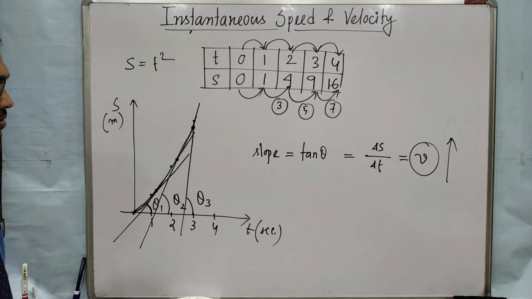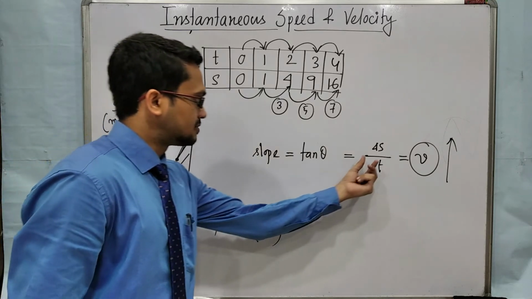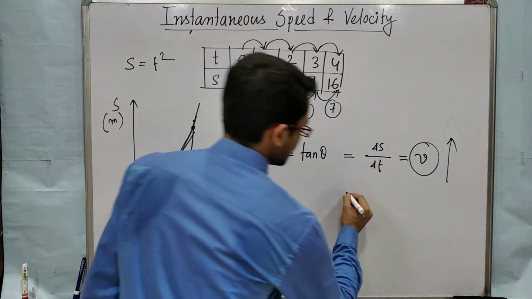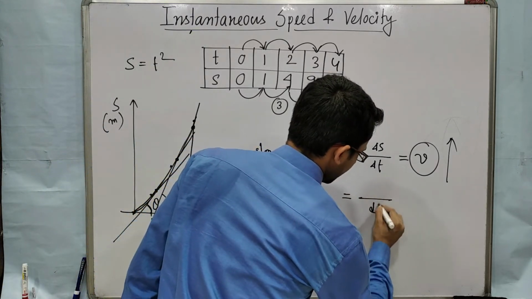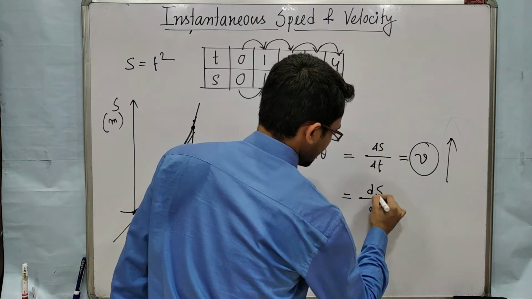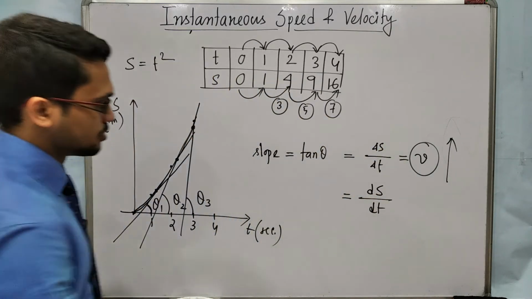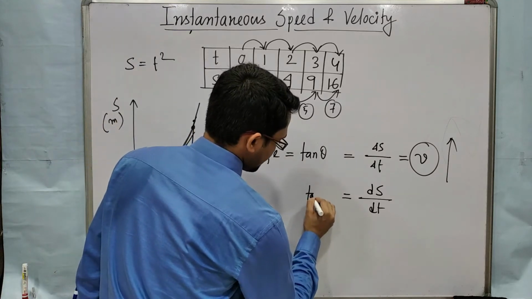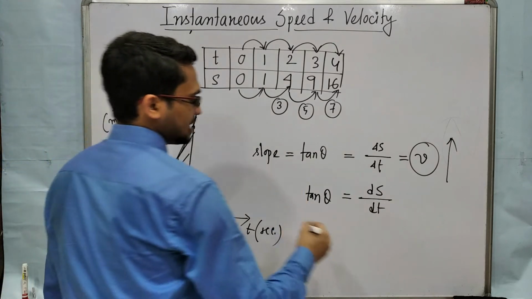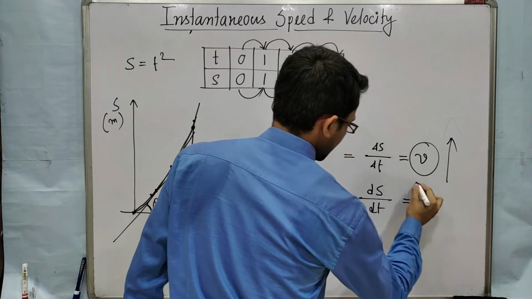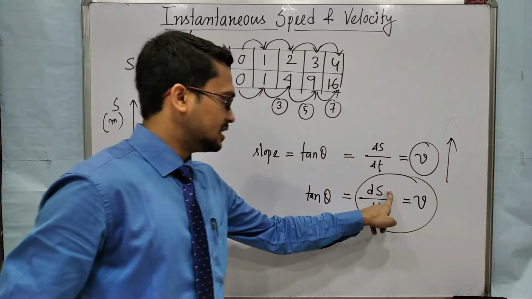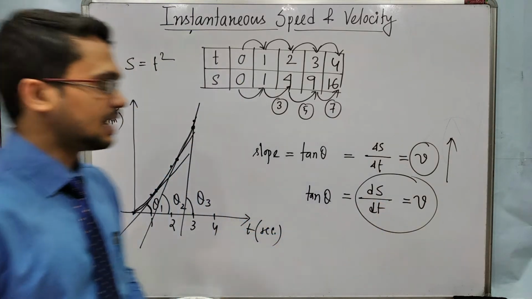Now here we are taking delta t very small. Delta t very small means delta t will be dt, and in that small time range delta s will also be very small, that is ds. So we can tell that slope tan theta equals ds by dt here, and slope tells about velocity. So velocity equals the derivative of displacement with respect to time.